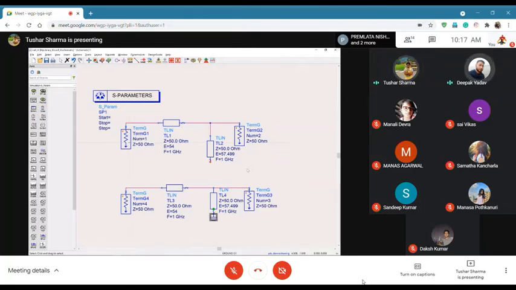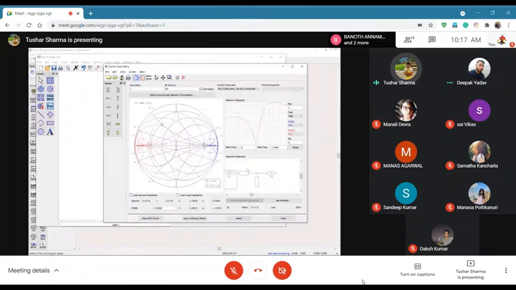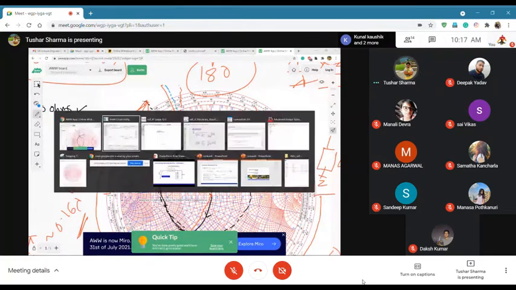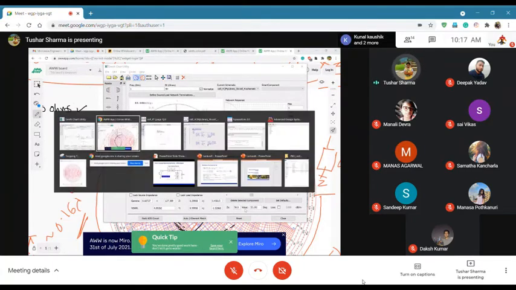No sir, electrical length will change. Absolutely, so electrical length will change, and we saw that when I discussed it. You can go from here to here for short, and from here to here for open. So if I go back, I will have to redo this. I will have to delete this, and then use a short stub for matching. So I will just go over here, and I need 50 and 33 degrees.